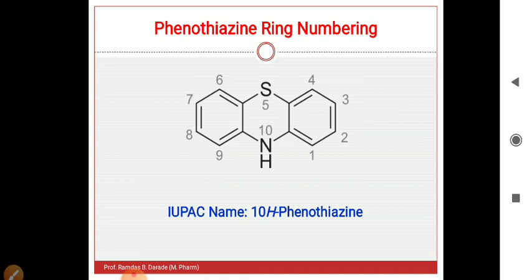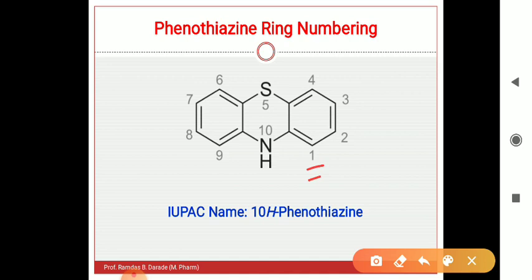So, the numbering pattern, or how this phenothiazine ring is numbered. As per IUPAC nomenclature, the numbering starts from this point. The adjacent phenyl ring is given the starting number here: 1, then 2, 3, 4. Then sulfur is given number 5, then 6, 7, 8, 9, and nitrogen has the 10th position. So this is the numbering pattern as per IUPAC nomenclature rules.